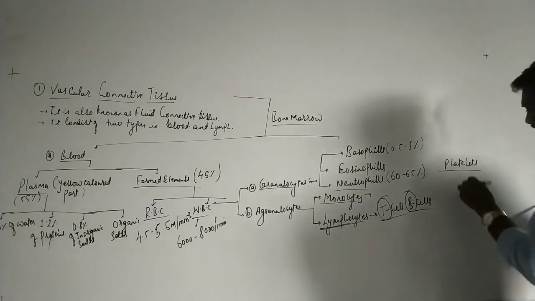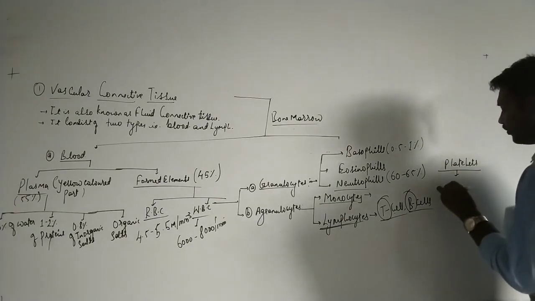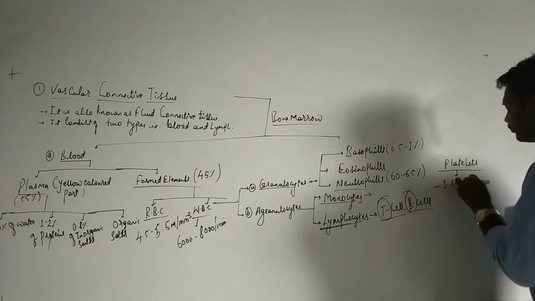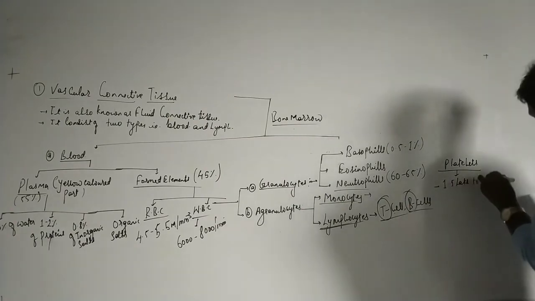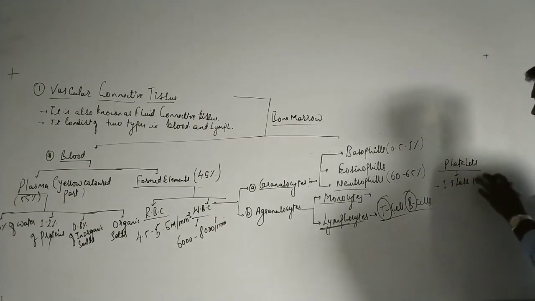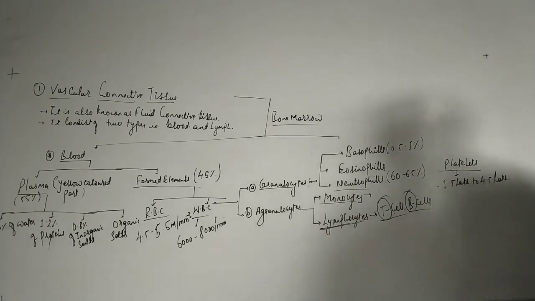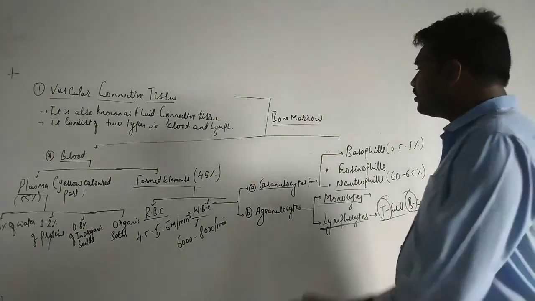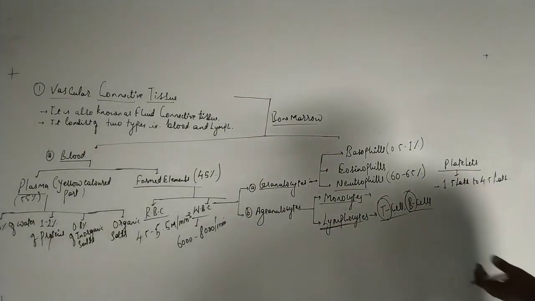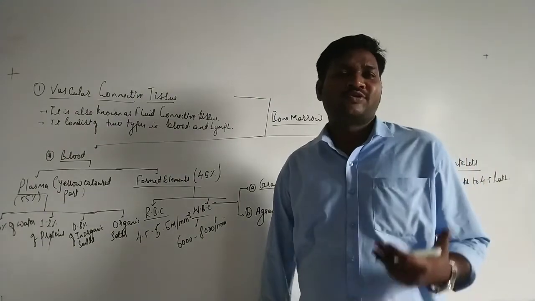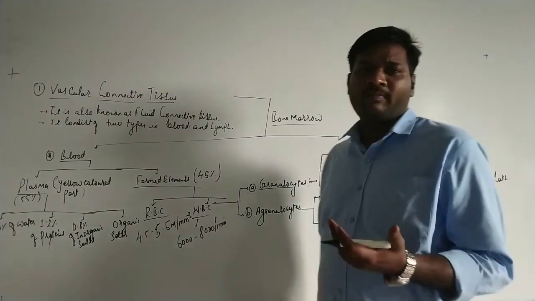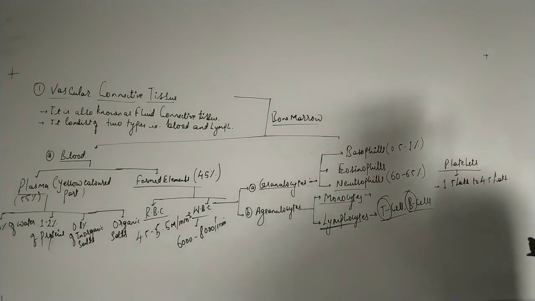The number of thrombocytes within a healthy individual will be from 1.5 lakh to 3.5, or around 4.5 lakh. That is the normal platelet count of a healthy individual. Platelets are also responsible for the formation of clotting. They are mainly composed of fibrinogen and the clotting factors.